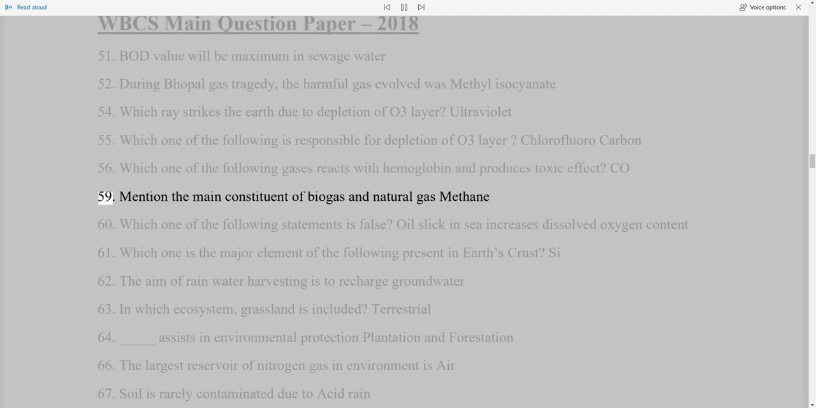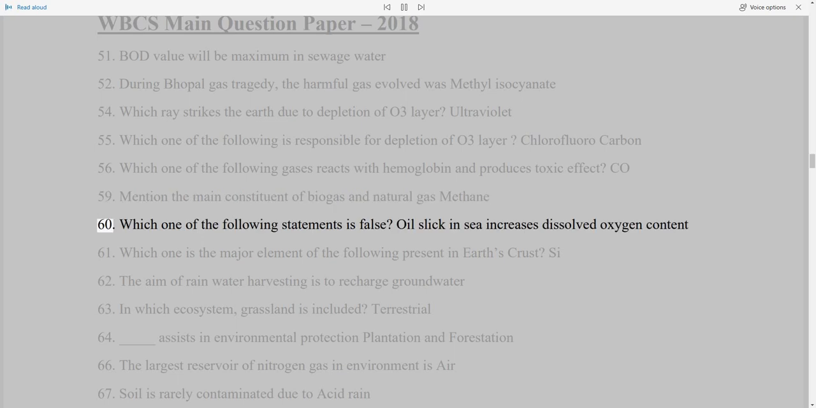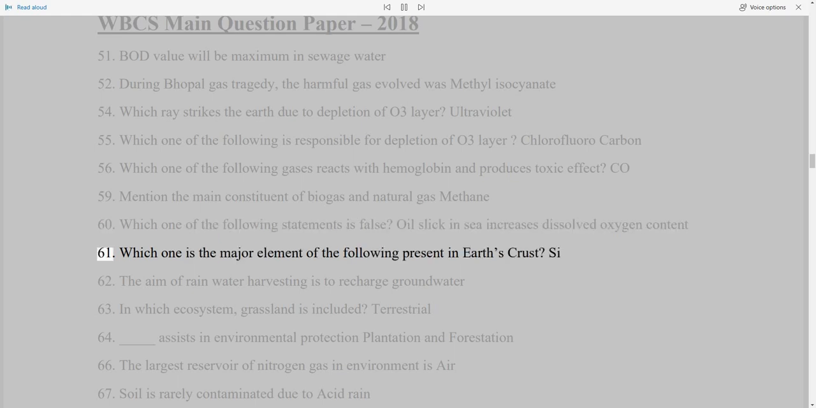56. Which one of the following gases reacts with hemoglobin and produces toxic effect? CO. 59. Mention the main constituent of biogas and natural gas. Methane. 60. Which one of the following statements is false? Oil slick in sea increases dissolved oxygen content. 61. Which one is the major element of the following present in Earth's crust? Si. 62. The aim of rainwater harvesting is to recharge groundwater. 63. In which ecosystem, grassland is included? Terrestrial.